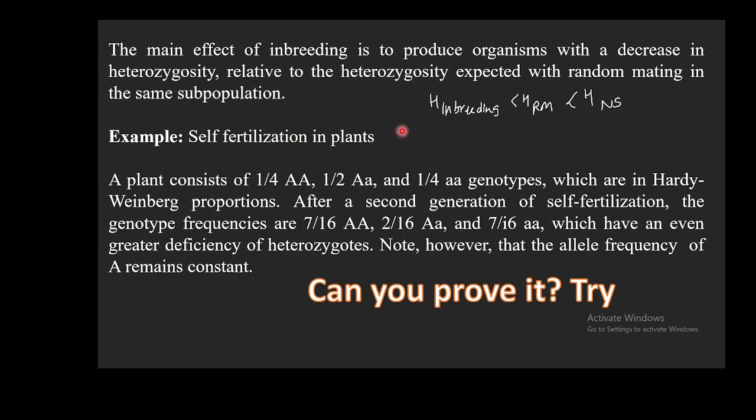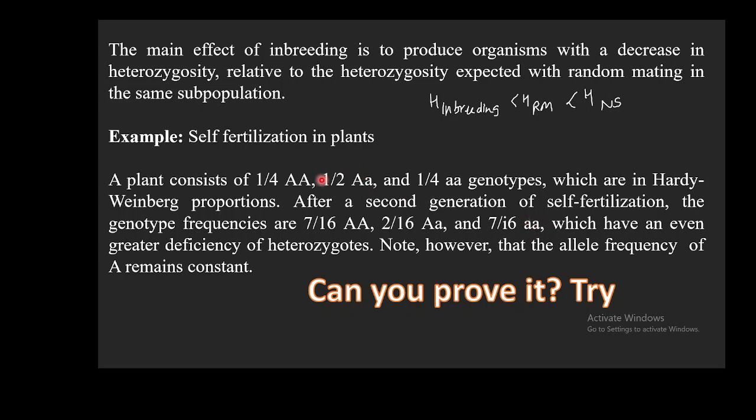So let's understand by an example how the heterozygosity decreases from one generation to the next. The example is self fertilization, which means there is inbreeding. The plant has 1/4 AA, 1/2 Aa, and 1/4 aa genotypes. After the second generation, it produces 7/16 AA, 2/16 Aa, and 7/16 aa genotypes.